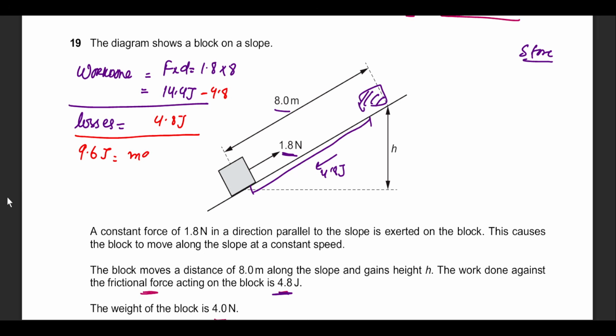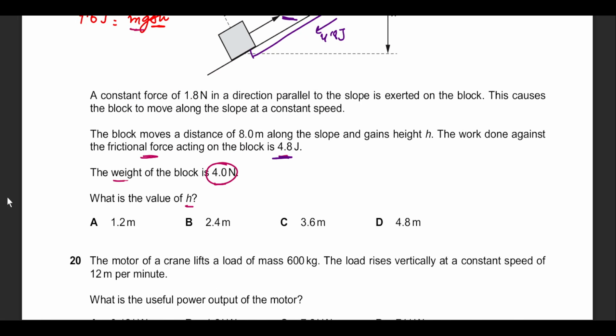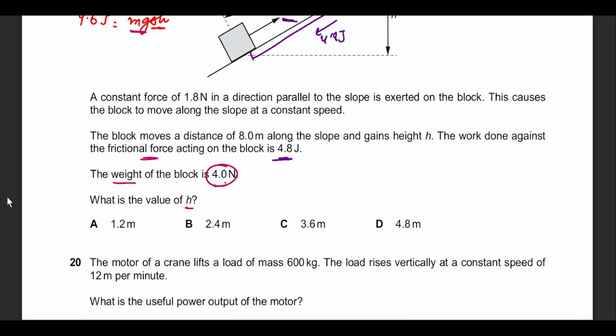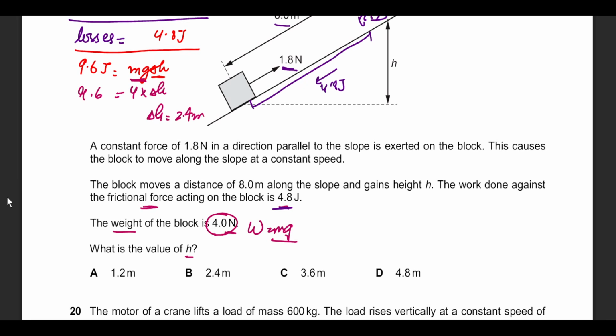If I put this back into mg delta H, that is what I want to find out. So mg is given to us as 4 newtons. That's the weight of the block. Now the only trick is that weight W is equal to mg, and mg is 4, so instead of mg we write down 4, delta H equals 9.6. Delta H very easily comes out as 2.4 meters.